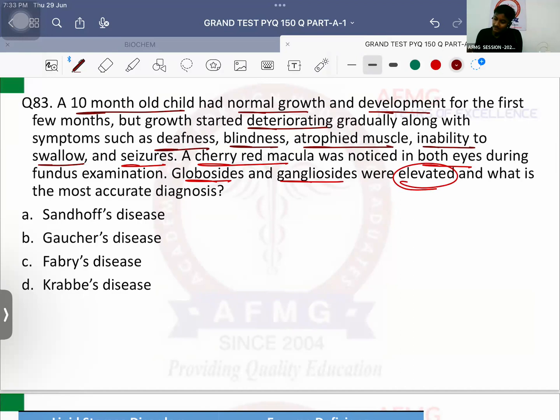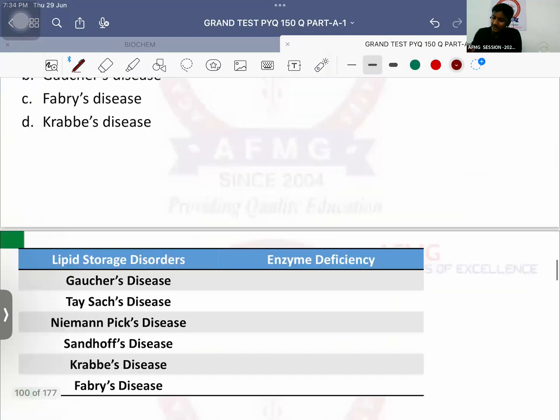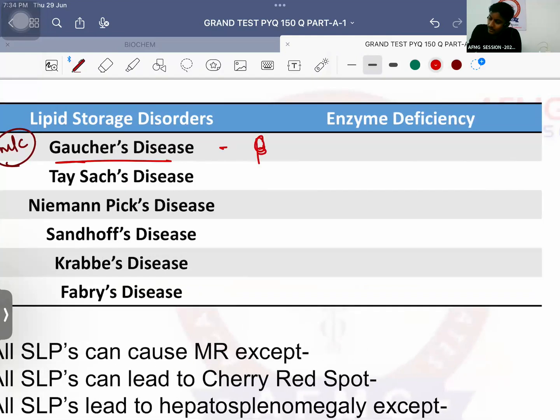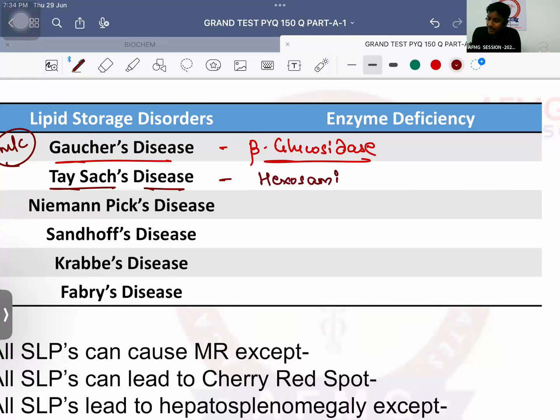So important is, in a case of lipid storage diseases, quickly tell me the enzyme deficiency. Most common lipid storage disease is known as Gaucher's disease. Enzyme deficiency is beta glucosidase, also known as beta glucocerebrosidase, also known as beta glucosyl ceramidase. The next question will be, next is Tay-Sachs disease. Tay-Sachs disease is due to deficiency of hexosaminidase. A or B? A.